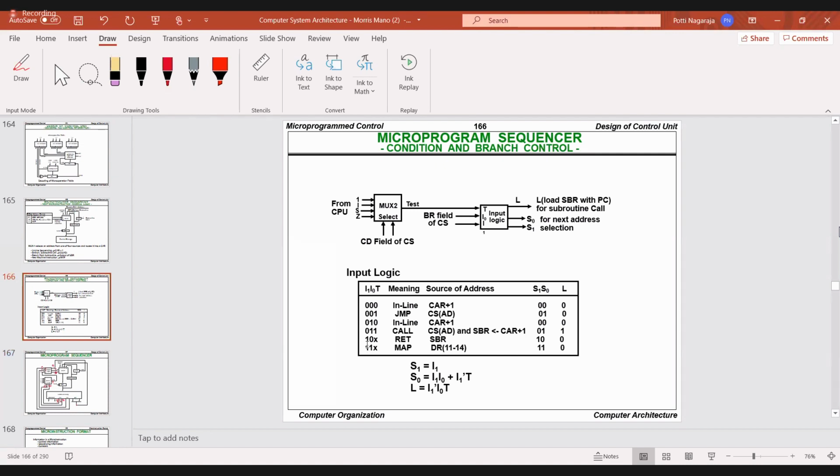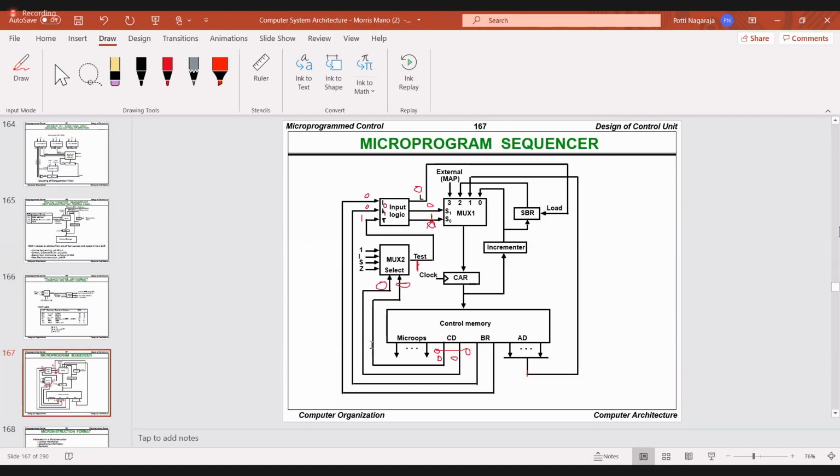One more combination we will try. The next combination is CD equal to 1, 0. Anyone, comment. When CD is 1, 0, what is the answer? If it is 1, 0, which line will be selected? The sign bit will be selected.